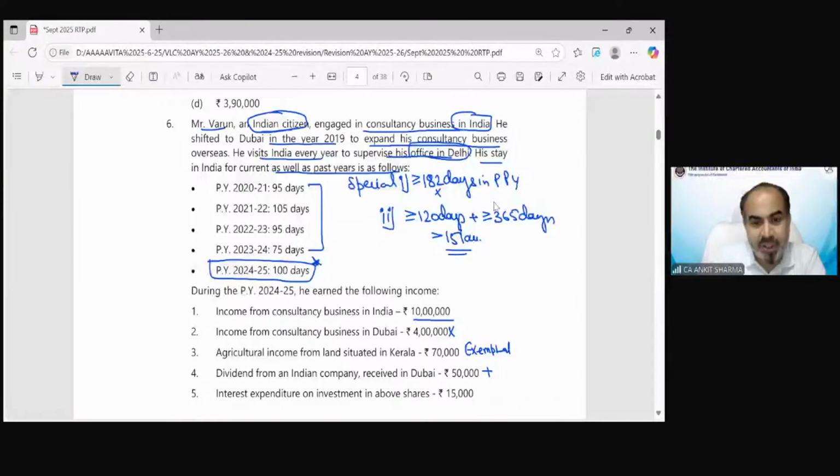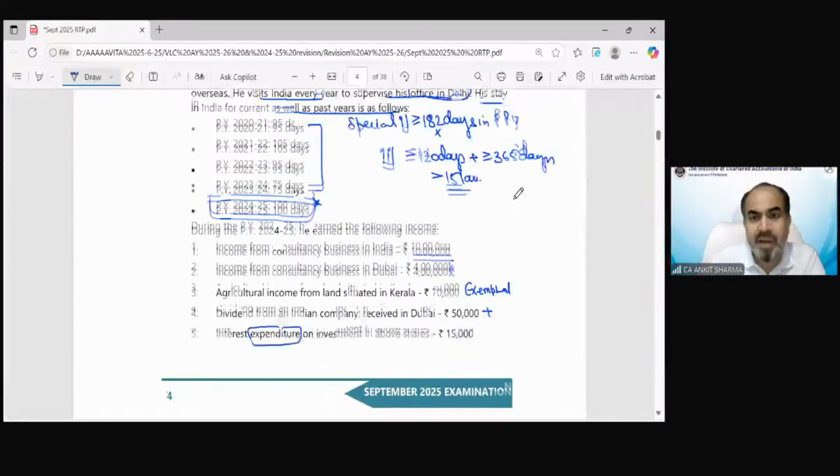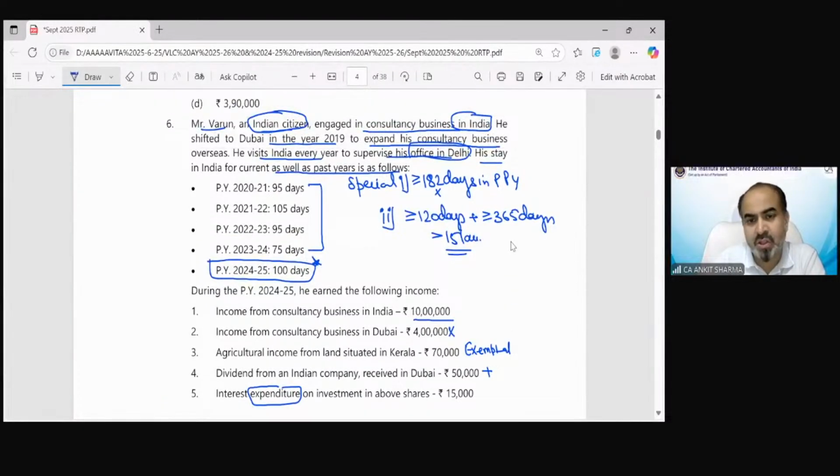Interest expenditure on investment, that is not my income, that is my expenditure. So you can see the total income from Indian sources is not exceeding 15 lakh rupees. That is less than 15 lakh rupees. And because it is less than 15 lakh rupees, the consultancy business in Dubai, but this is controlled from India.